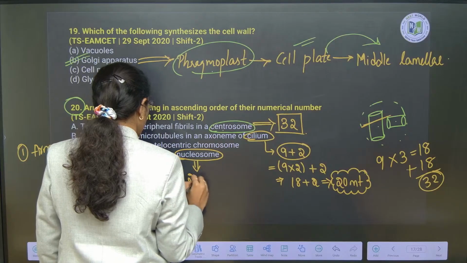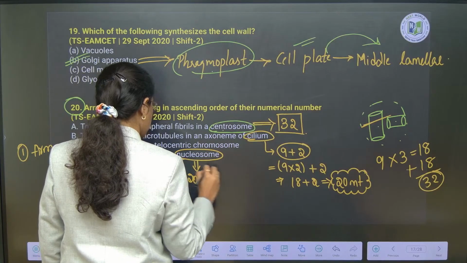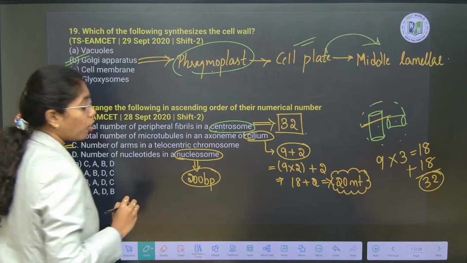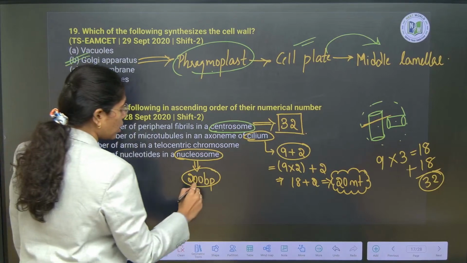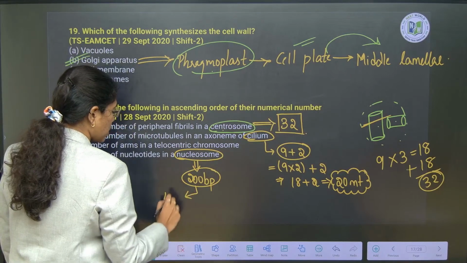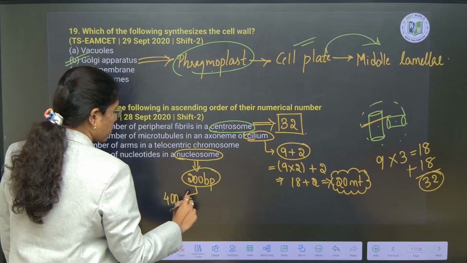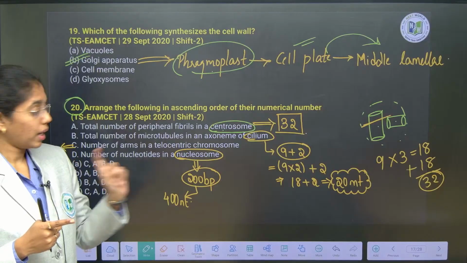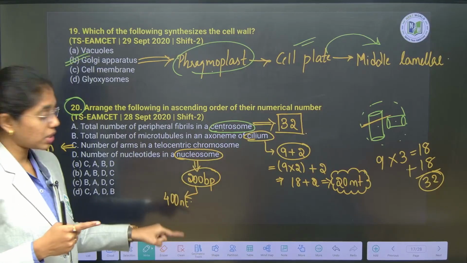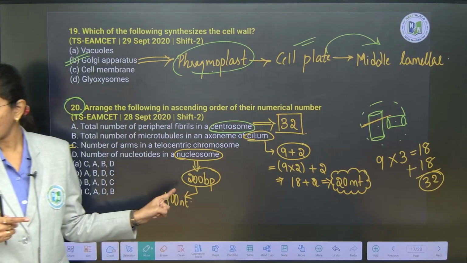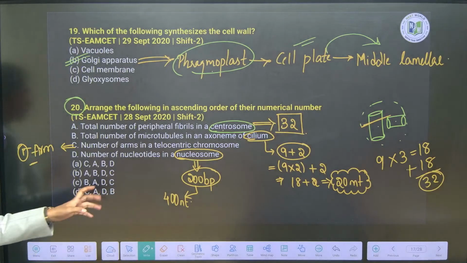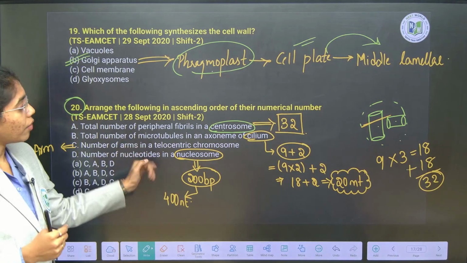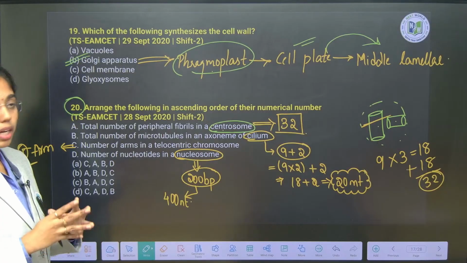Yes or no? 200 base pairs means how many nucleotides are present? 400 nucleotides are present. Fine, right? Because each nitrogen base is for one nucleotide. So, how many nucleotides on total? 400 nucleotides.